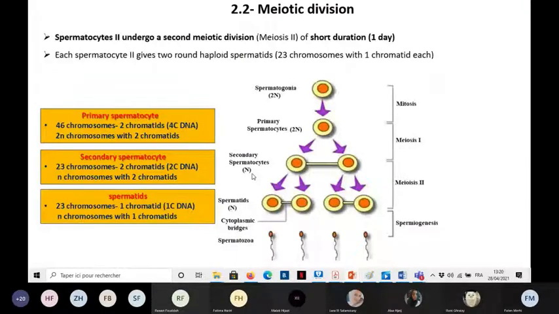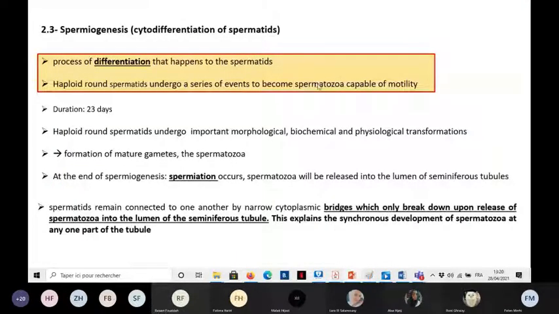They are round spermatids, okay, they will differentiate to give spermatozoa which are more elongated and having a flagella capable of motility. Okay, so the spermatids will undergo a series of events to become spermatozoa capable of motility. The duration of the spermiogenesis is 23 days, and the haploid round spermatids undergo important morphological, biochemical, and physiological transformation.